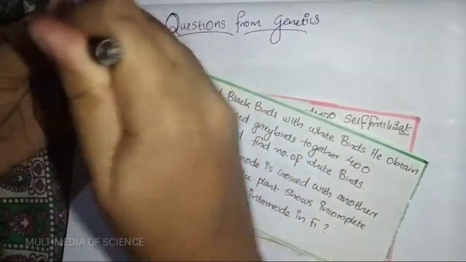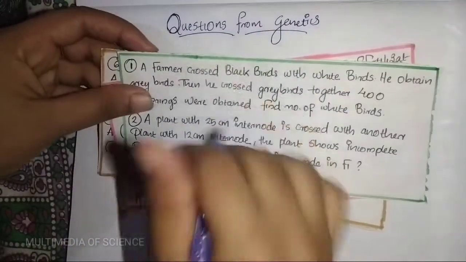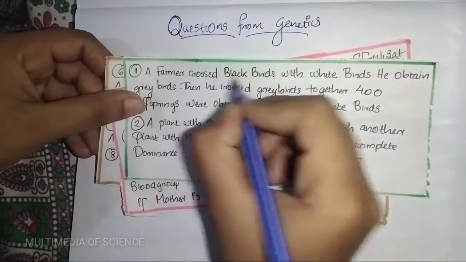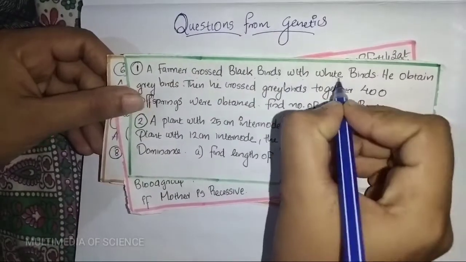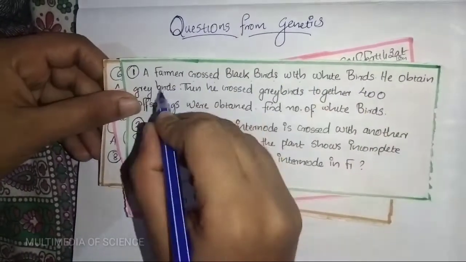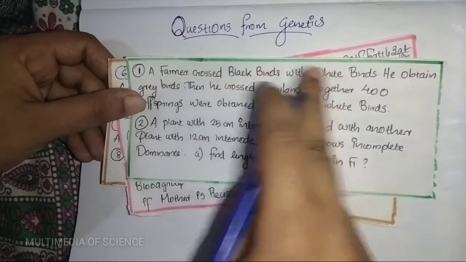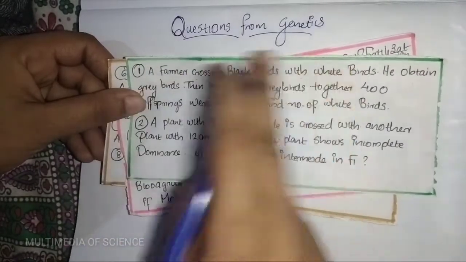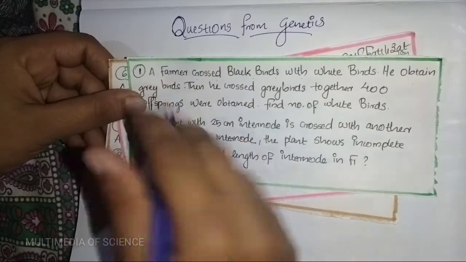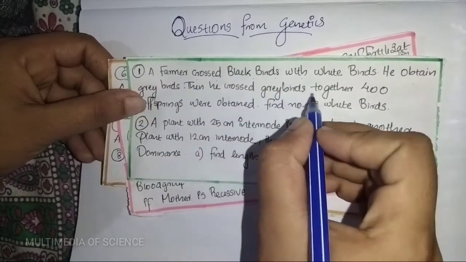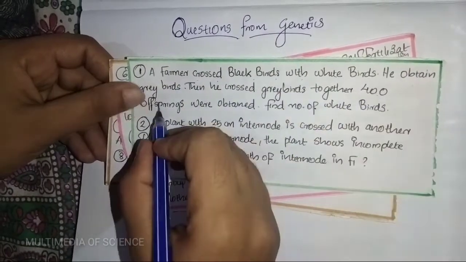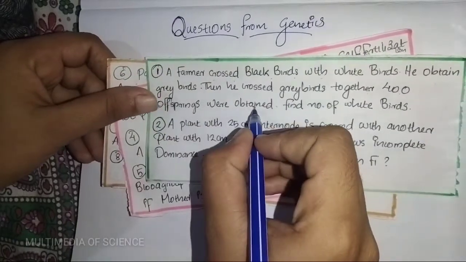Our first question is: a farmer crosses the black birds with the white birds. He obtained the grey birds. It indicates incomplete dominance. Then he crosses the grey birds together, and 400 offspring were obtained.